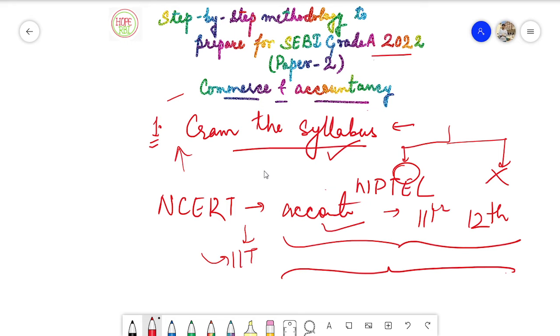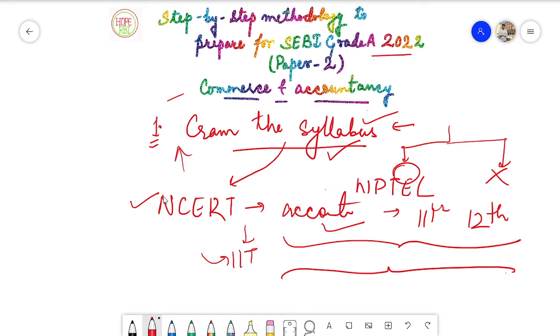But you need to understand as well that NCERT covers various things that are not included in your syllabus. So you have to read only those things which are given in your syllabus from the NCERT as well. Don't waste time on this particular subject. It is very easy.